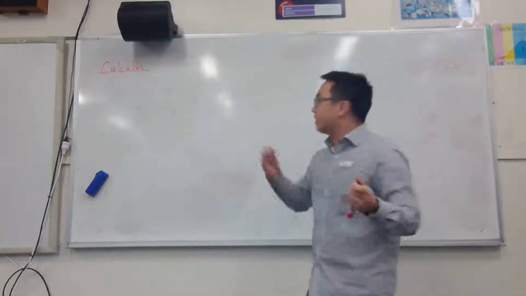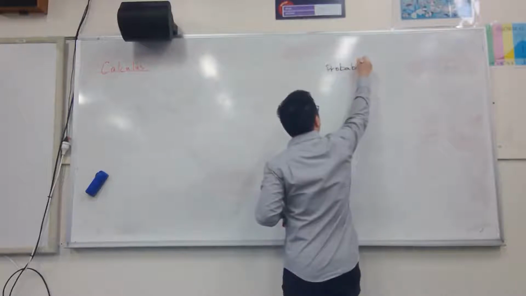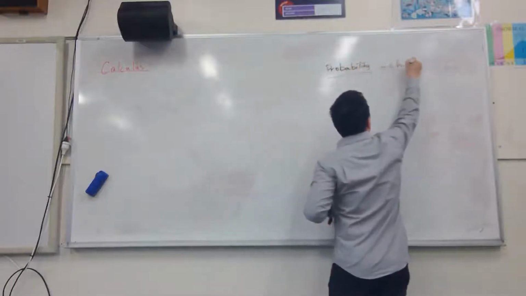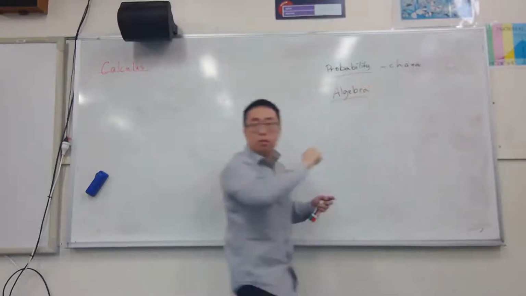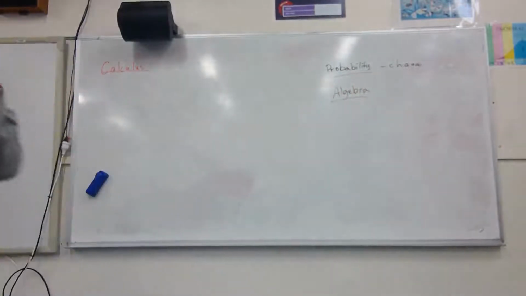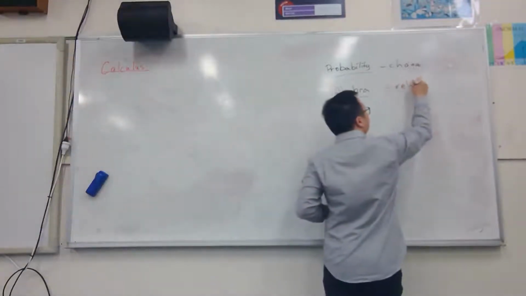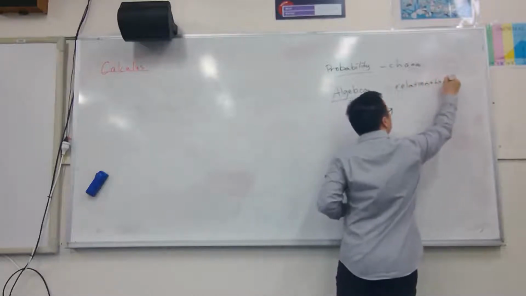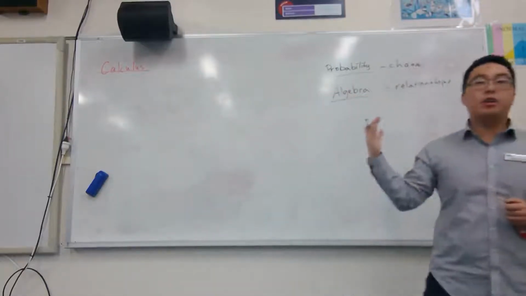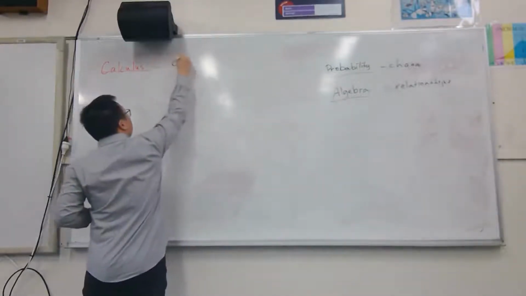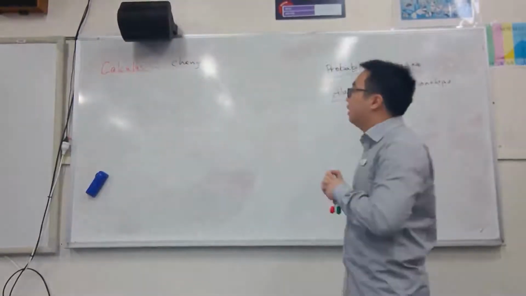I like it. But in a broad sense, let's pick topics that we're already familiar with. What is probability? Chance. Thank you very much. Study of chance, right? What is algebra? Numbers. What else? Unknown. Algebra is to do with unknowns, variables. Variables are to do with relationships. Algebra is to do with relationships, probability is to do with chance. Now, calculus is anything that changes. Calculus refers to change.